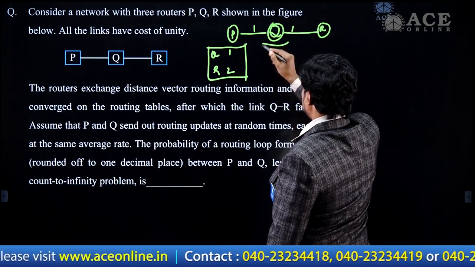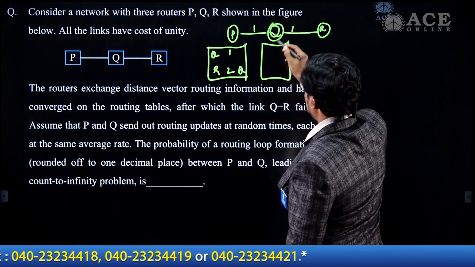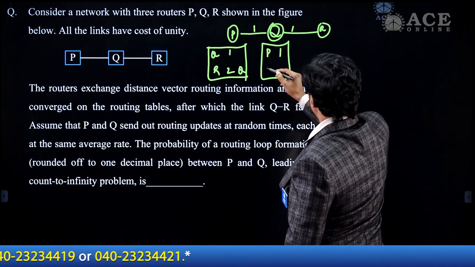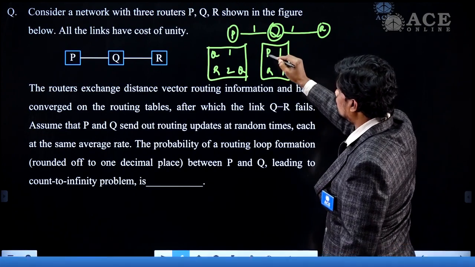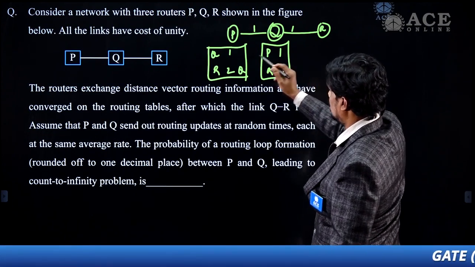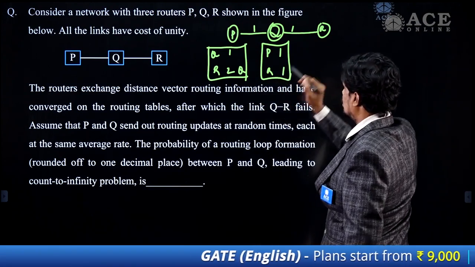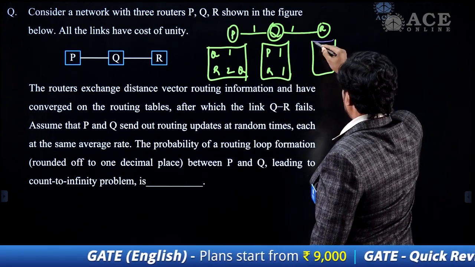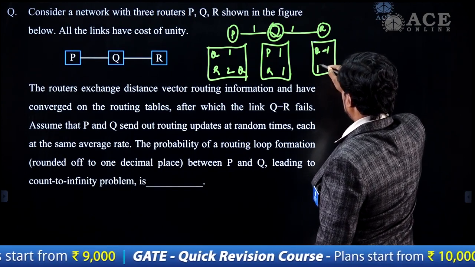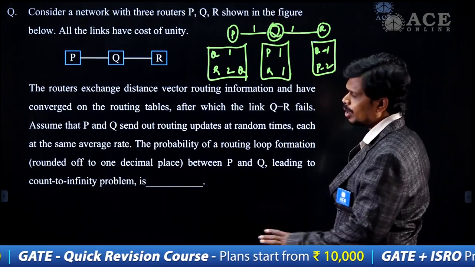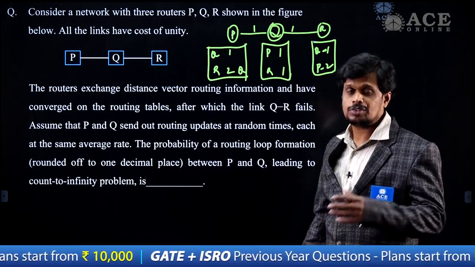And then coming to this Q, and this is via Q. Next, this has P tends to 1 and R tends to 1, right? So from Q to P it is 1, from Q to R it is 1. Here from P to Q it is 1, from P to R it is 2 via Q. And the same way coming to here, Q is 1 and P is 2.